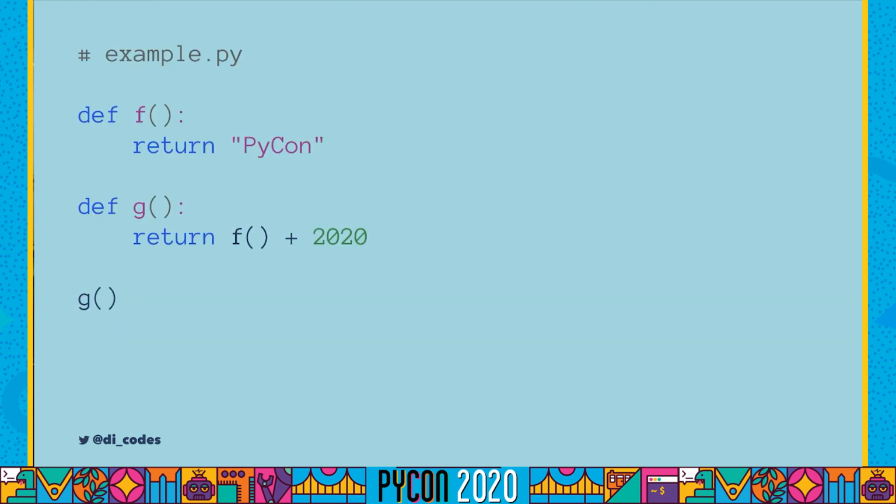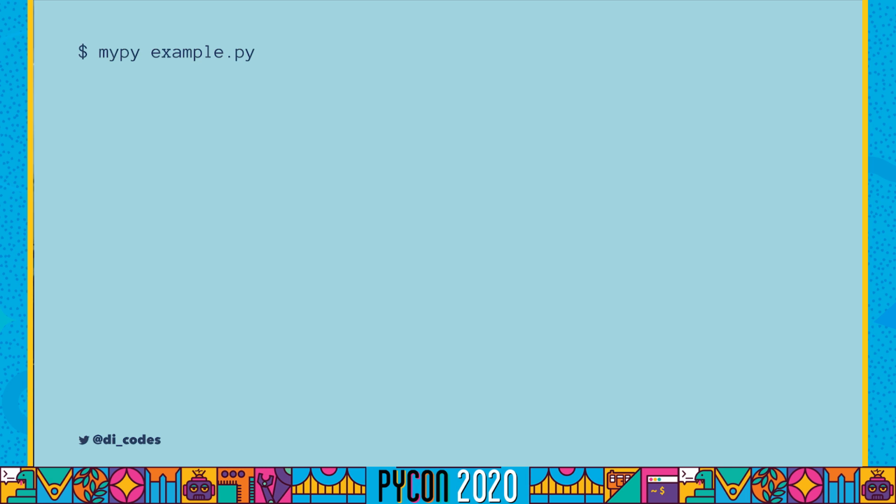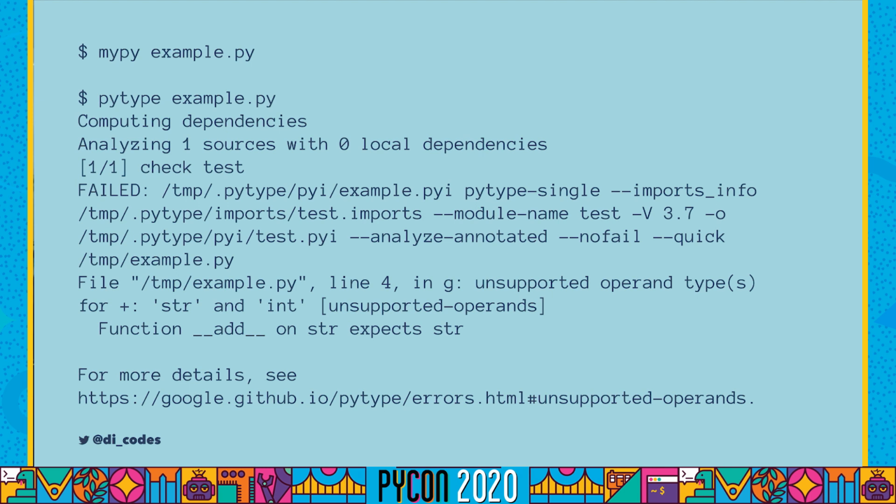So this is what I'm talking about with cross-function inference. Here we have a function g, and when we call that function, it's calling another function f. Now, if we try to run this example, we'll get a type error because we're trying to combine a string and an integer. If we run this with Mypy, it doesn't produce an error, and the reason is because Mypy doesn't have the ability to infer types across multiple function calls like this. Whereas if we run this with Pytype, we'll get the error that we expect, and we'll see that this is going to produce a runtime error.